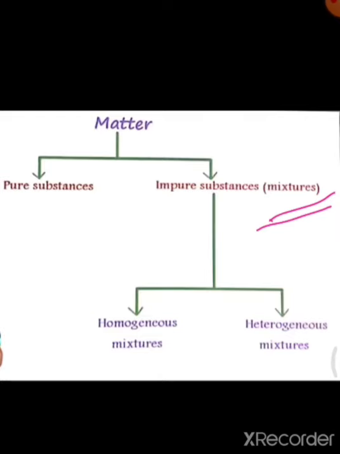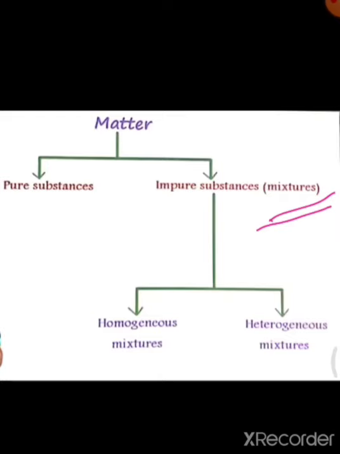See, in a compound there is a fixed proportion. That is, in a compound two elements will combine but in definite proportion. That's why they are pure substances. But in mixtures there will be two or more substances. They will combine but in any proportion. Okay, and they will not undergo any chemical change.